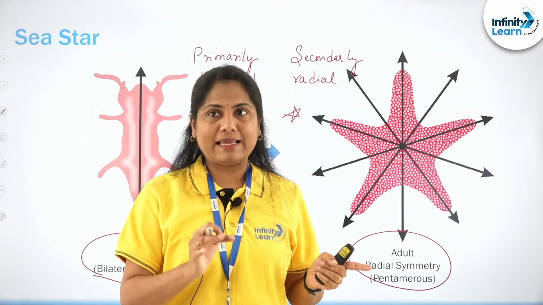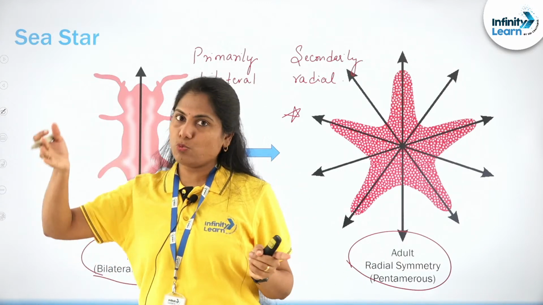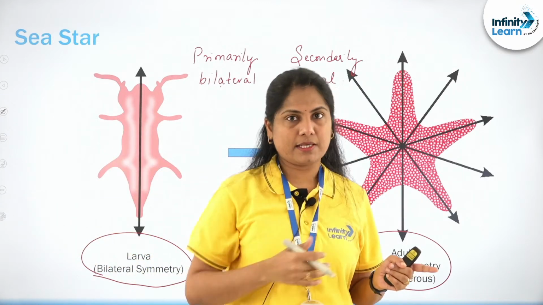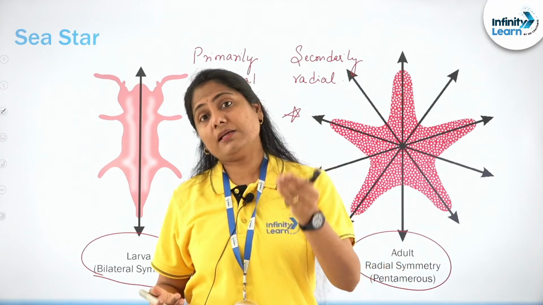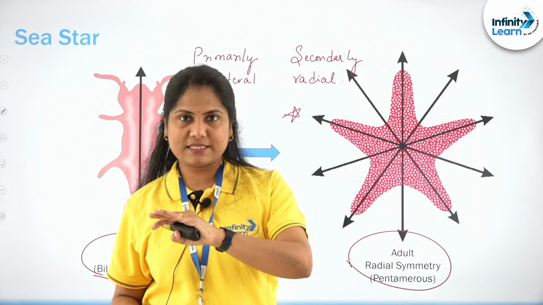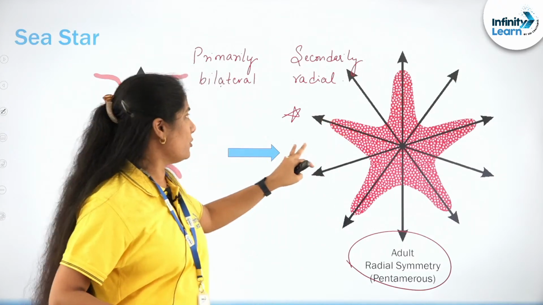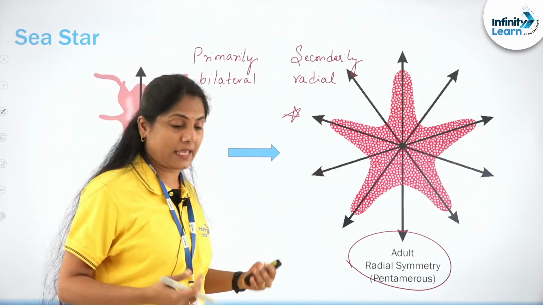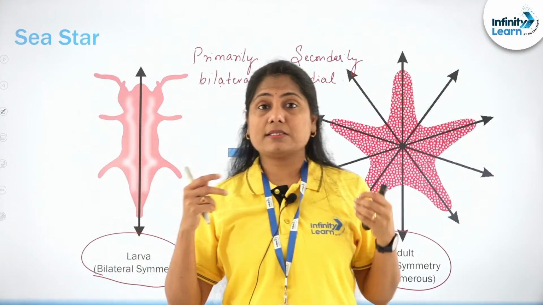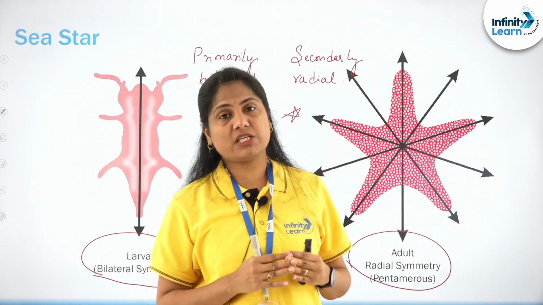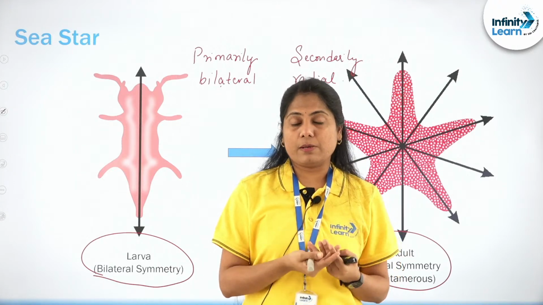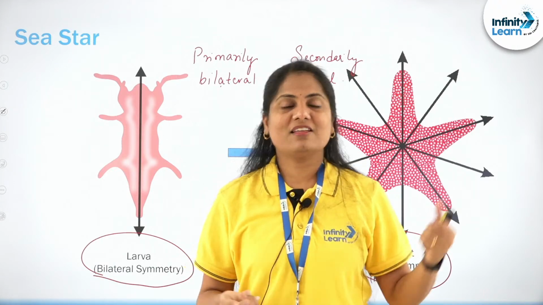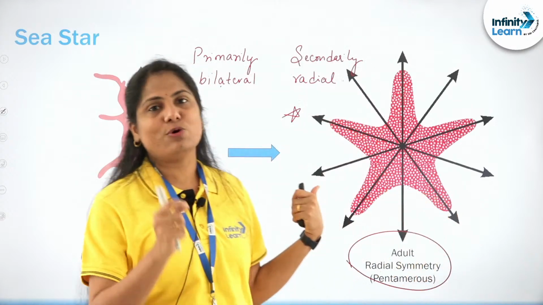If you observe bilateral symmetry, this is something you will observe from the platyhelminthes itself, right? It started exhibiting bilateral symmetry, but something that goes back to radial symmetry is the echinoderm. Based on this, questions can be framed: it has a true coelom, it is triploblastic, but still exhibits radial symmetry. That would be your echinodermata.